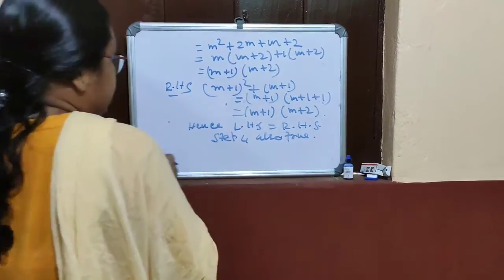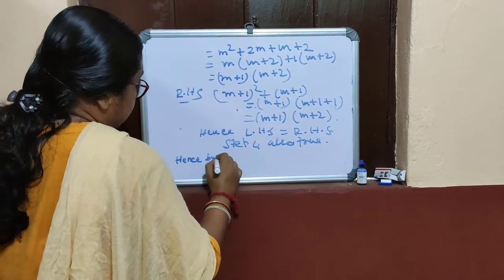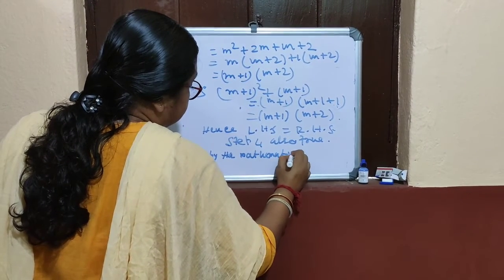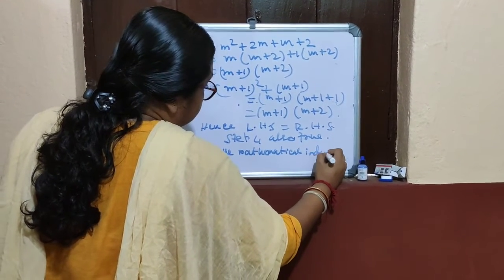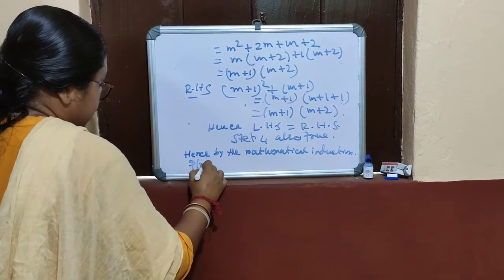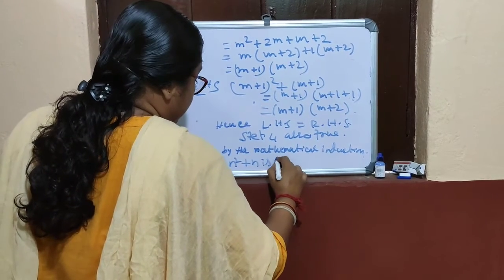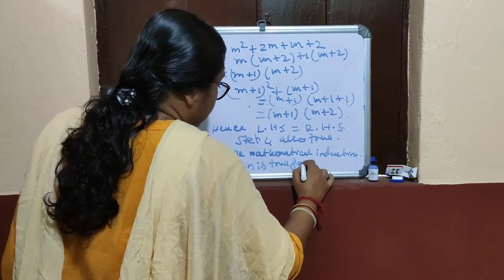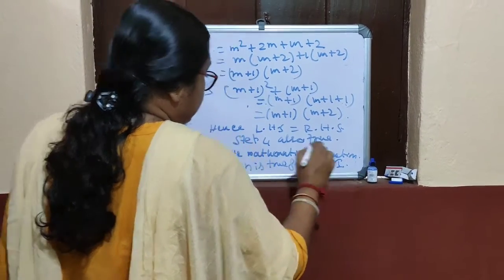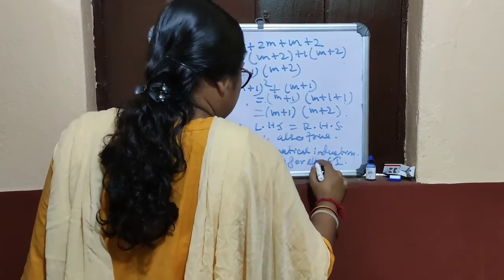Hence, by the mathematical induction, Pn equals n square plus n is true for all n belongs to integer, or n belongs to integer proved.